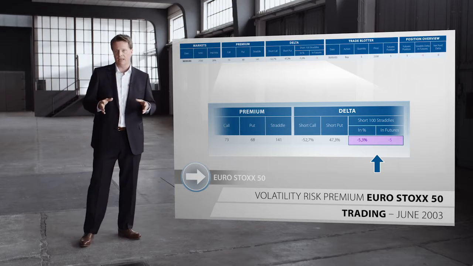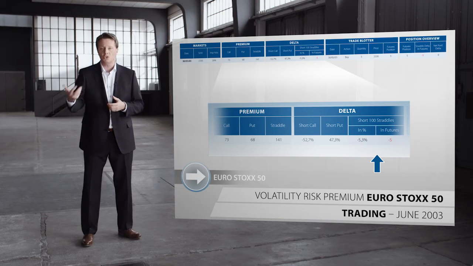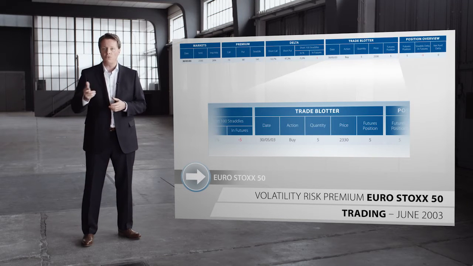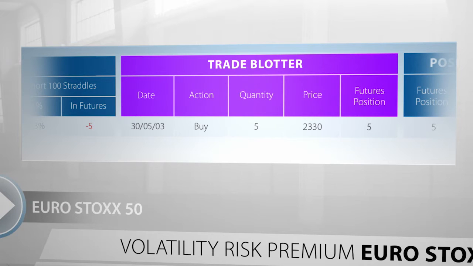But we do not want to carry any delta risk and must therefore hedge this 5% short position by buying futures. We buy 5 futures contracts and make a record of the transaction in the shown trade plotter. We see the date, what we did, in what quantity, and at which price.